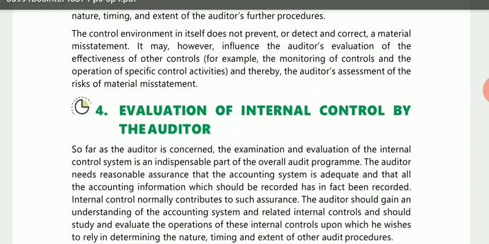They are saying that the control environment in itself does not prevent, detect and correct a material misstatement. It may however influence. While taking the understanding of the control environment, it's not possible that the whole risk of material misstatement will be prevented, detected or corrected. It has some deficiency and therefore it may just influence the auditor's evaluation of the controls, but it cannot completely take the level of fraud to zero.